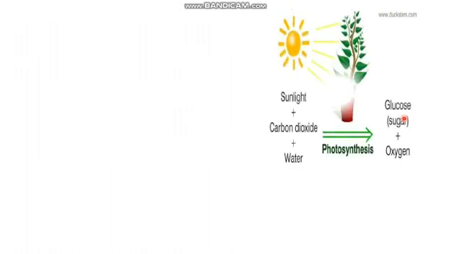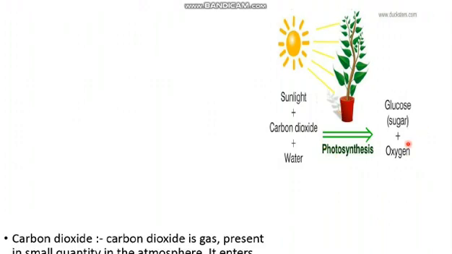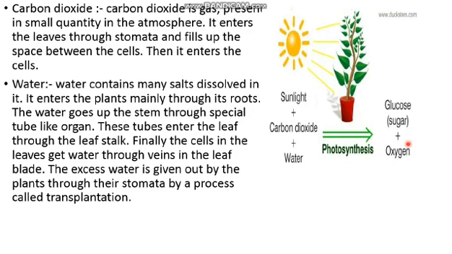This will be your picture: sunlight plus carbon dioxide, water, and chlorophyll. With all this present, photosynthesis takes place and releases sugar and oxygen.